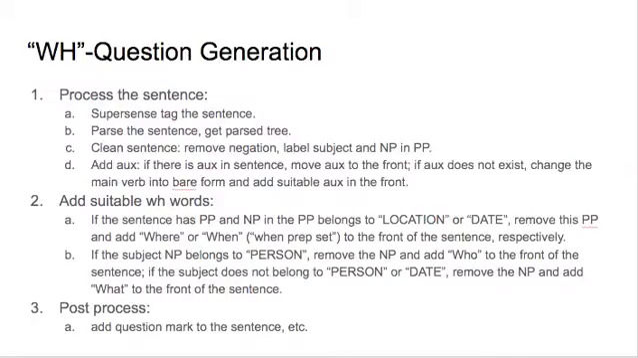The next type of question we generate is WH questions. To do this, we first supersense tag a sentence, parse it using the Stanford parser, clean it, and perform subject auxiliary inversion as we did for polar questions. Next, we add suitable WH words. If the sentence has a prepositional phrase that specifies a location or date, we remove it and add where or when to the front of the sentence, respectively. If the subject-noun phrase specifies a person, we remove it and add who to the front of the sentence. And if the subject is not a person or date, we remove it and add what.